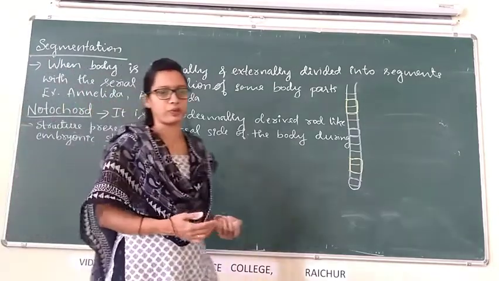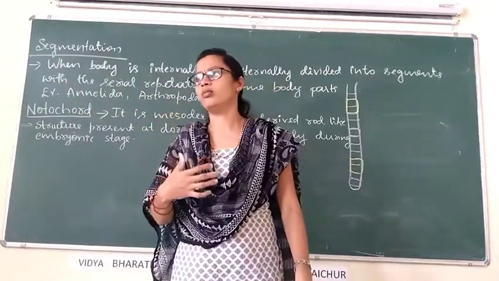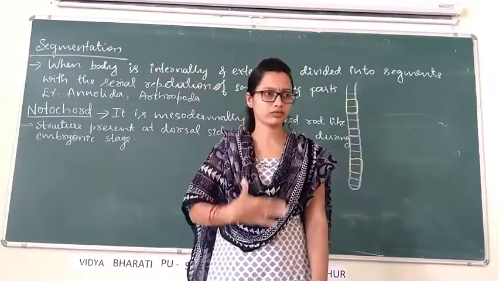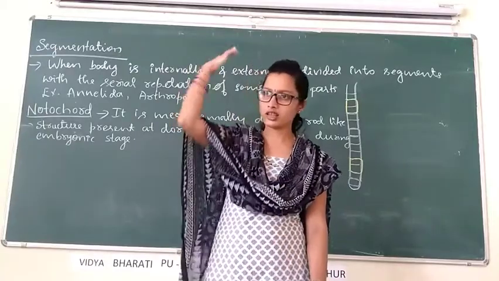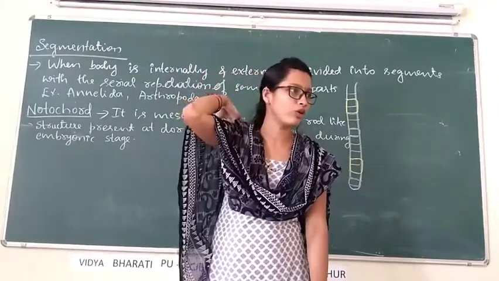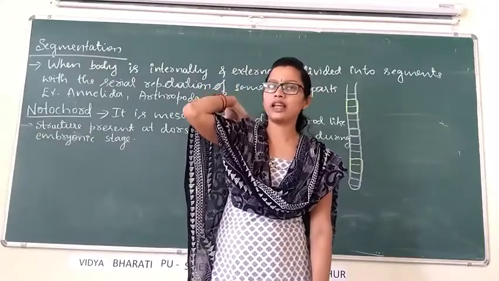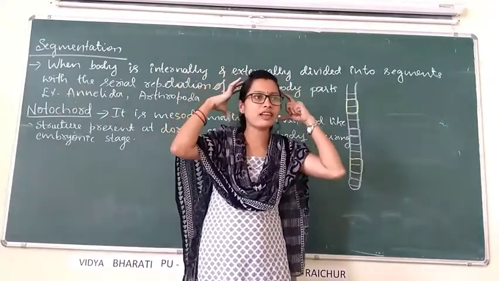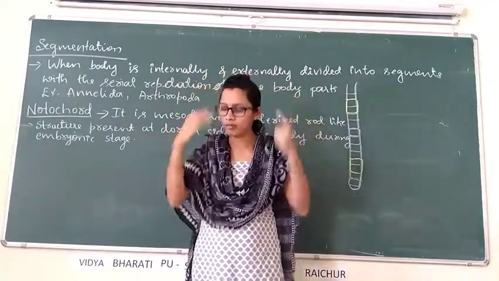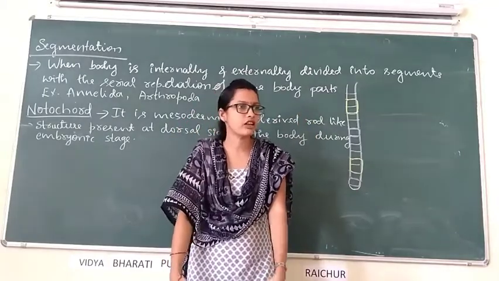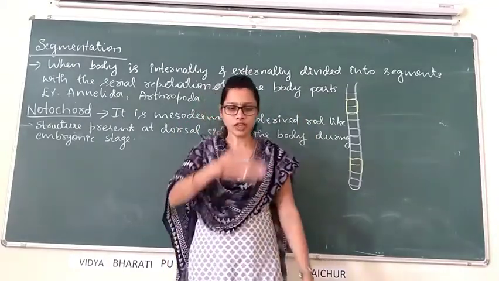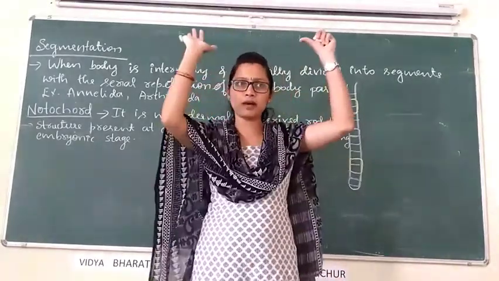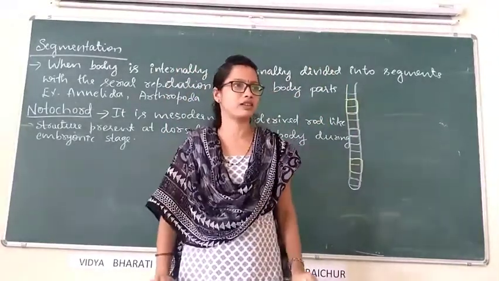Dorsal side of the body: in the body of any animal, ventral means front side, and dorsal means back side. Backbone is present at the dorsal side. Then anterior means upper. Head is the anterior part of the body. Posterior means lower. Foot is the posterior part of the body. Ventral means front, dorsal means back, anterior means upper part, posterior means lower part.